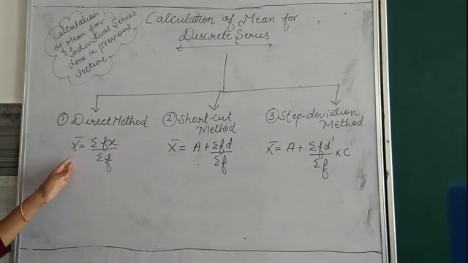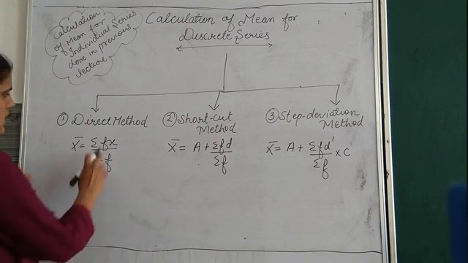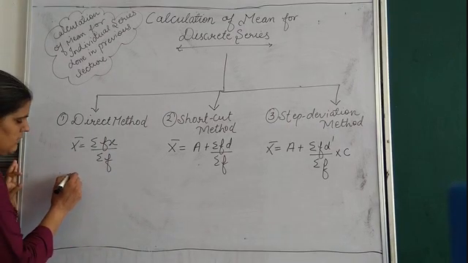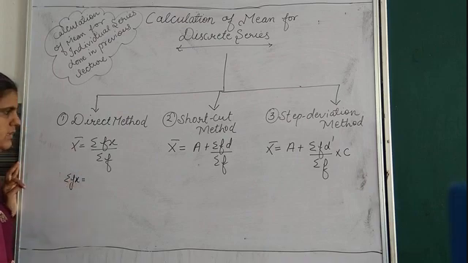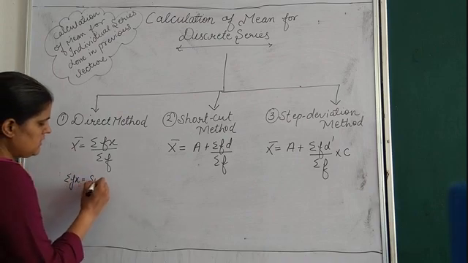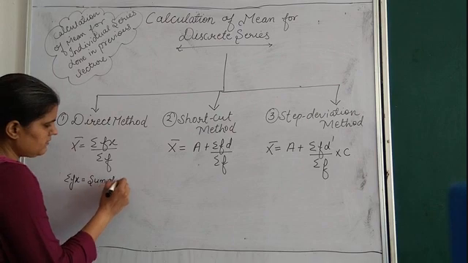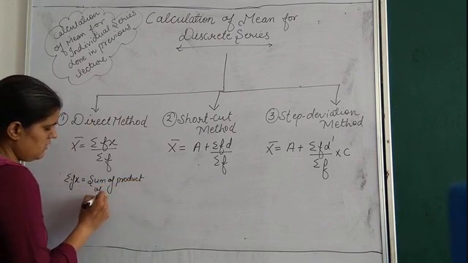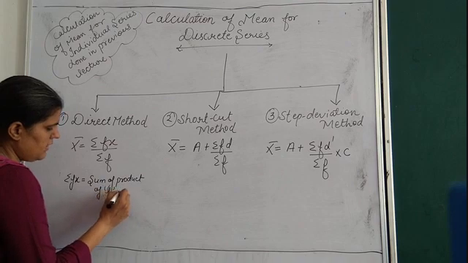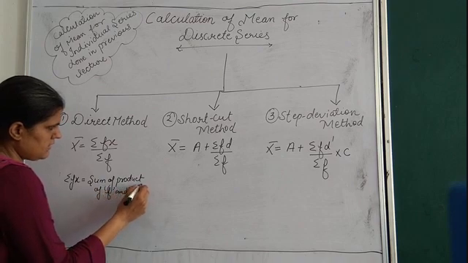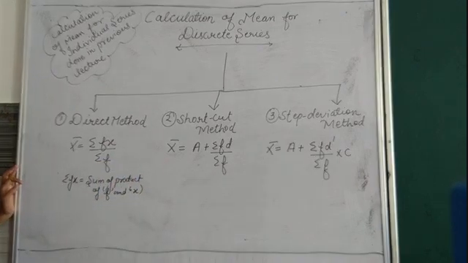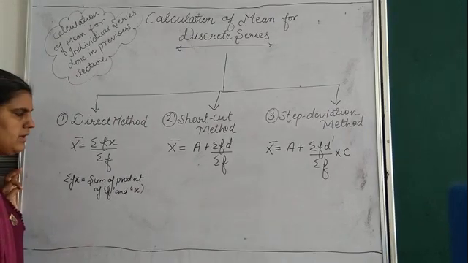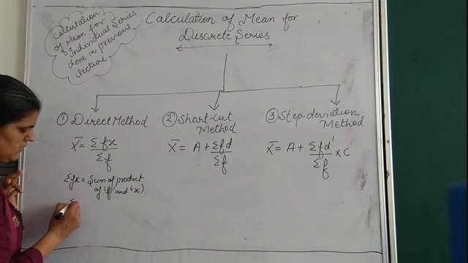In the first, direct method bachche, here what is your sigma fx? Sigma fx is sum of product of f and x. Clear? What is your sigma f?